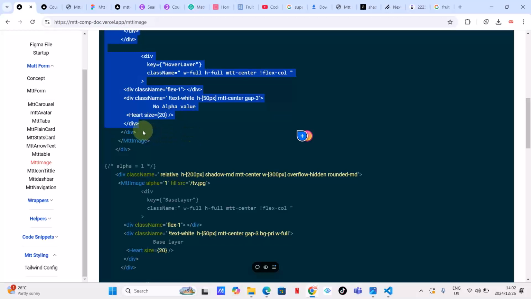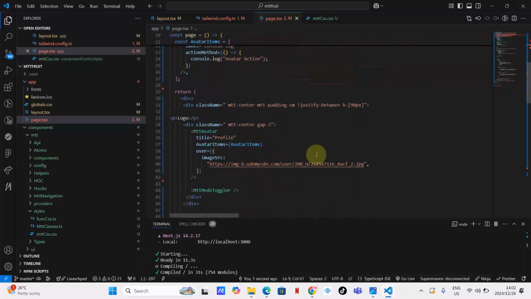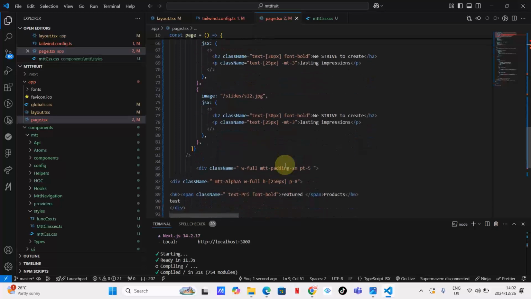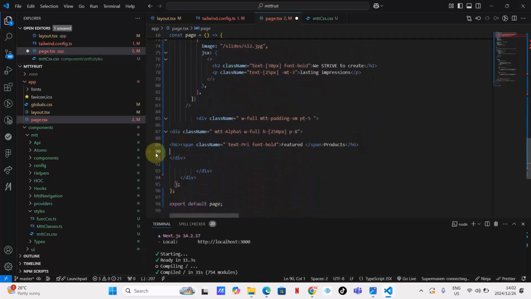What do I want to do? Okay, good. I think this code starts from here, Mid center gap 1. So let's copy this as it is and take it to where test is. Where is that test? Here is that test. Let's just put this in a container.